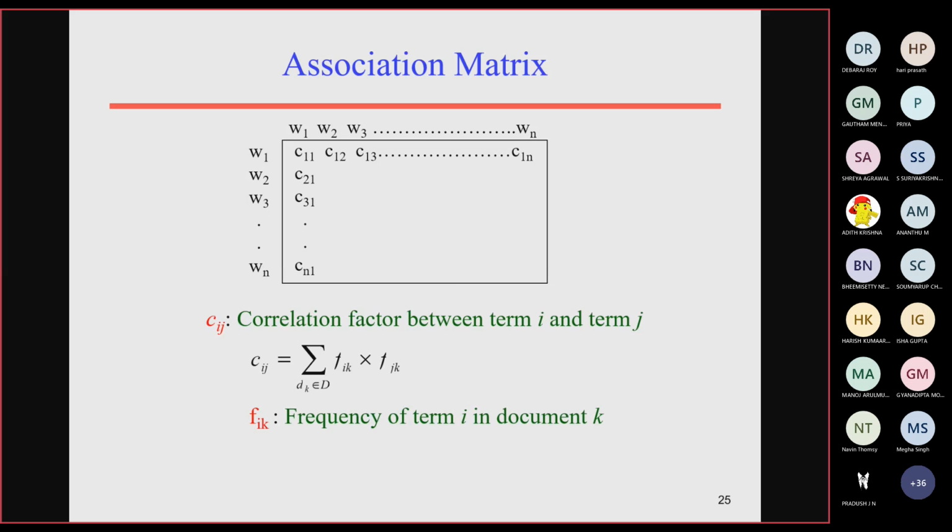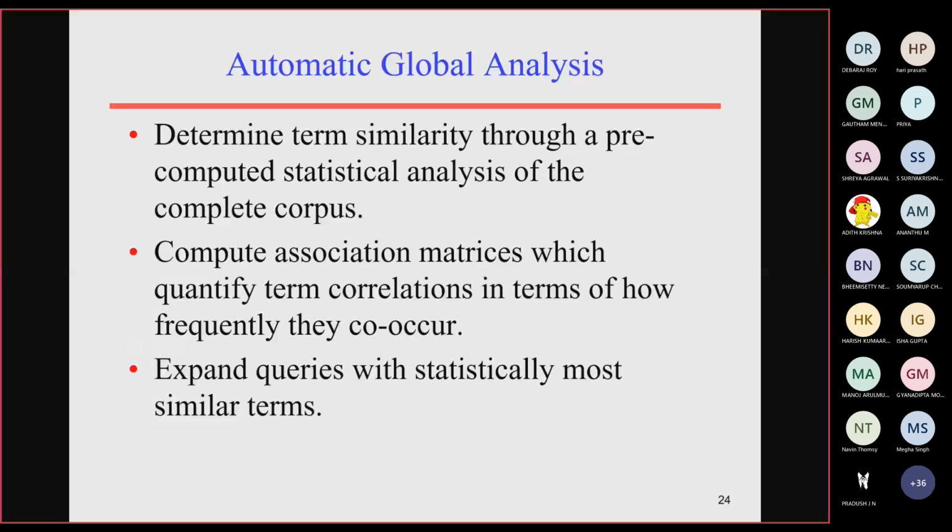We have two types of analysis: one is global analysis, another is local analysis. We can expand the query by global analysis. It will find out the text similarity based upon pure statistical analysis to complete that particular query expansion. That is called automatic global analysis.